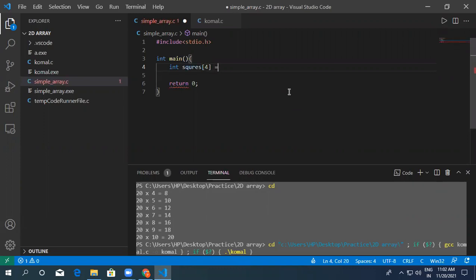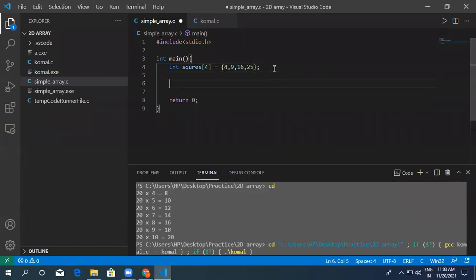Everybody knows what a square is. So here square of 2 is 4, then square of 3 is 9, square of 4 is 16, square of 5 is 25. Okay, so 1 2 3 4. Here we are having 4.